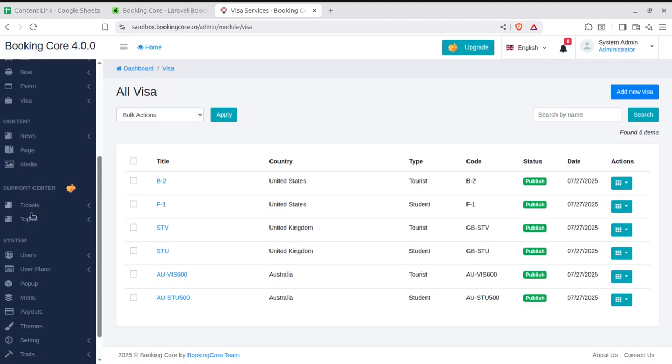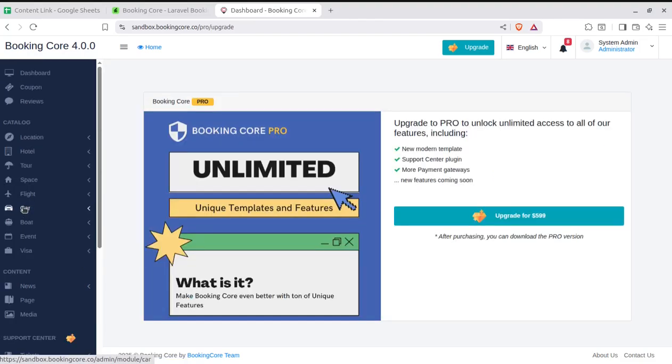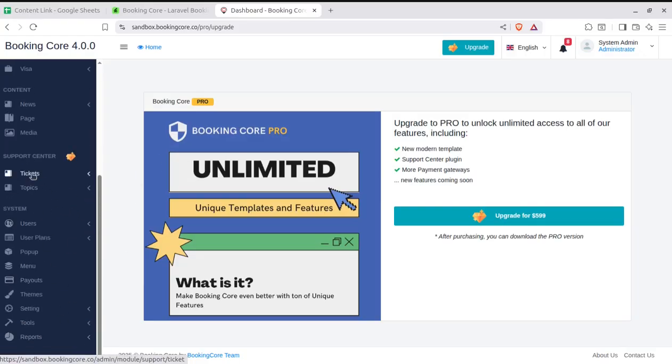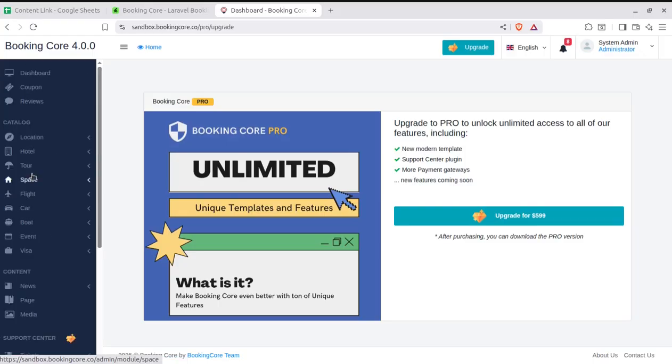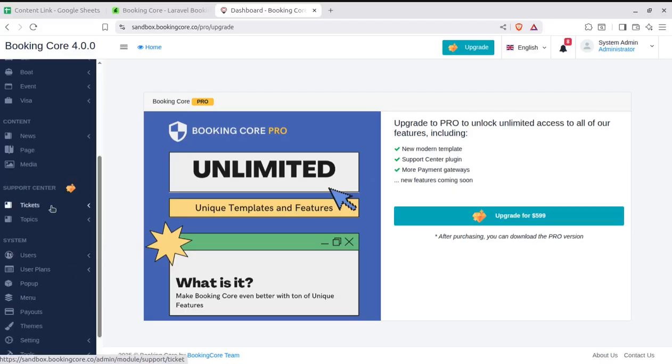Now the support centers. Since the visitors and the buyers are interacting on the system, there might be multiple support requirements that you need to provide. Like support tickets can be an additional module if you are buying the pro one. So you'll get this module as well, like supports and the topics on the supports. So this is a premium module that you can avail as an add-on of booking core.